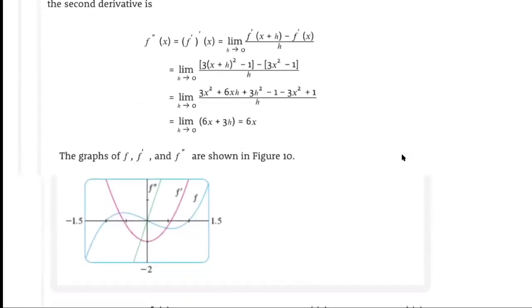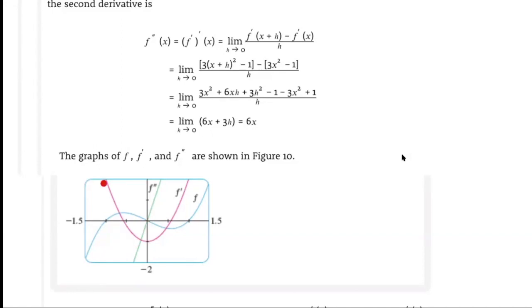Now we can graph all these three functions together. The blue one here is for the function f. The red one over here is for the first derivative of the function. The green one over here is for the second derivative of the function. As you can see here, the second derivative is the derivative of the first derivative. So you see the first derivative over here is going to have a horizontal tangent over here, so the second derivative will be equal to 0 here.